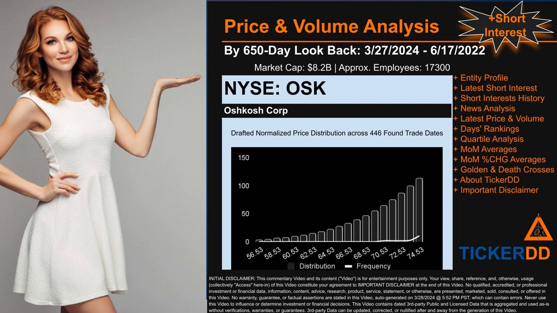The chart shown on this page is our initial attempt at studying the price for OSK after dynamically normalizing price distribution across those discovered trade dates. The bar chart is the generated distribution and the overlaid line graph, if it is generated, is the frequency of the prices on the x-axis. We will enhance this look-through as our model progresses in the next iteration. Remember that this is just a drafted, in progress, observational model to best fit abstracted third-party data into various opinionated views.